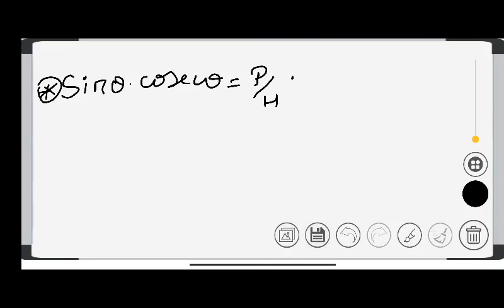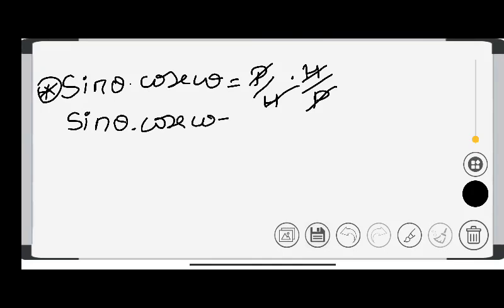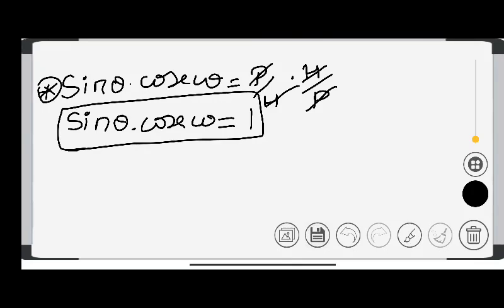What have you done with the ratio? I have found the ratio that sine theta into cosec theta, when I have done this, I found that the formula is perpendicular upon hypotenuse, and cosec theta is hypotenuse upon perpendicular. So I have crossed out all things and I found that sine theta into cosec theta is equal to 1. Did you notice this?